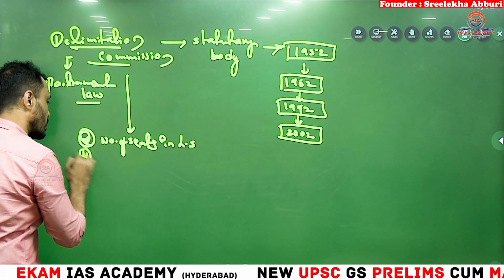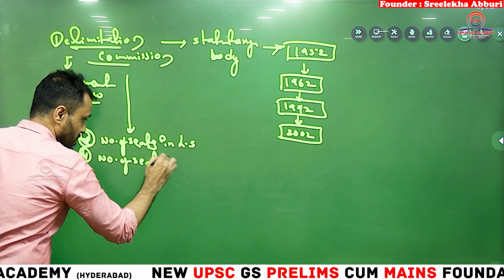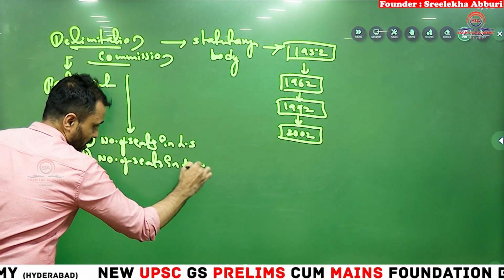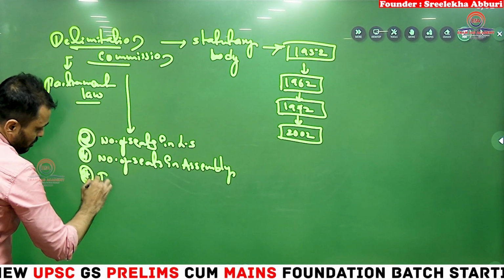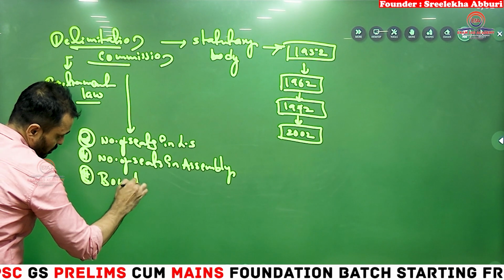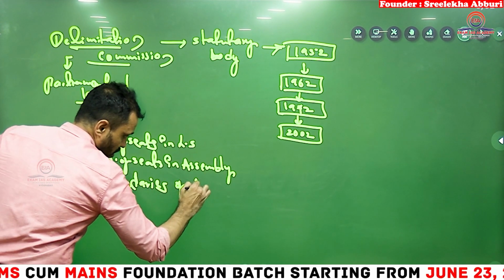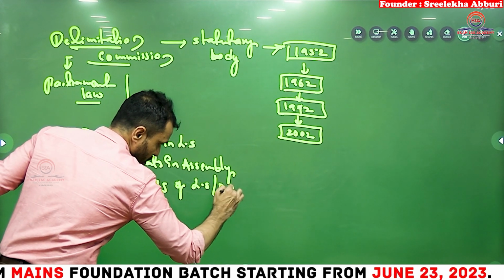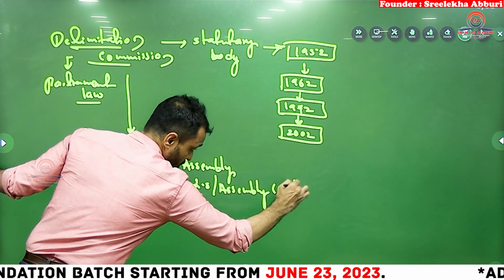It also decides the number of seats in Assembly, and it also decides the boundaries of Lok Sabha and Assembly constituencies,